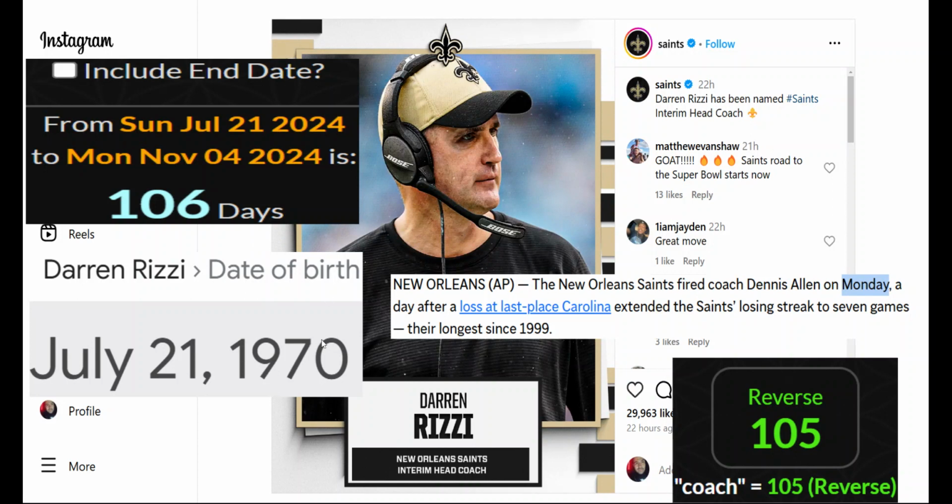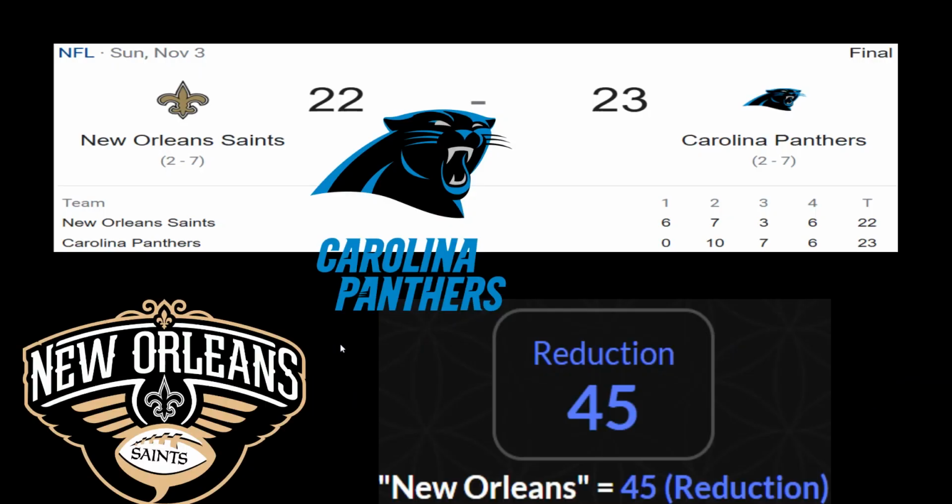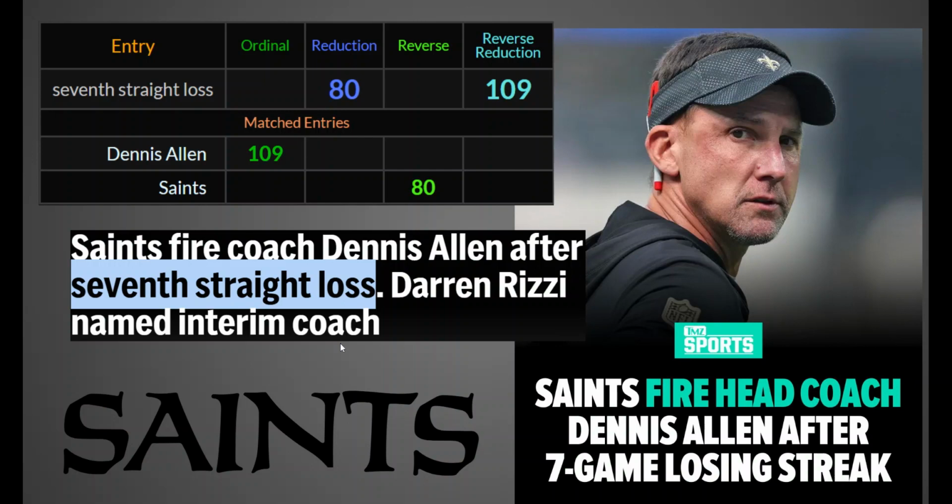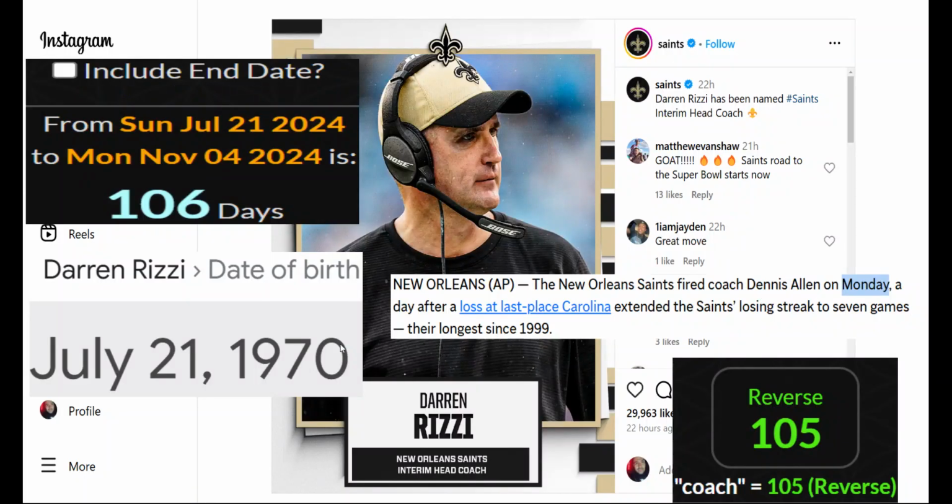Look at how he's born in 1970. Zero has no value if you're talking numerology, numbers. Born in 70, drop the zero, that's like seven straight losses. I mean, God, born in the 7th month. What? On the fly, born in the 7th month.